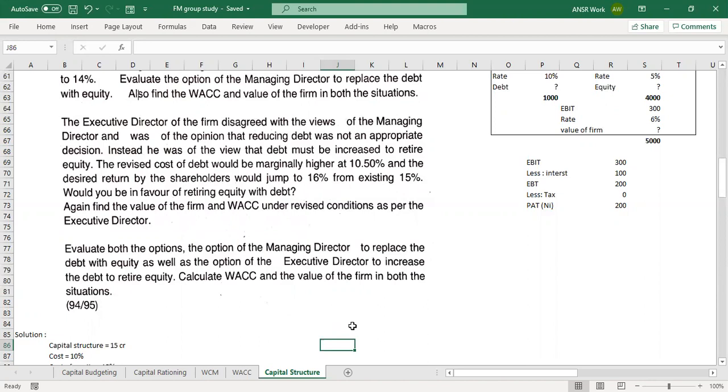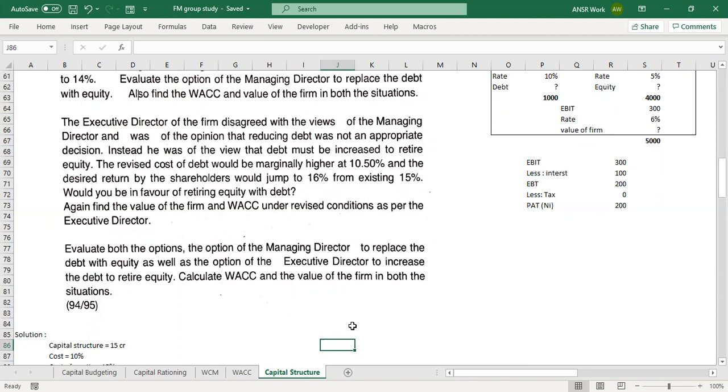What they're saying is they're doing exactly the opposite of what they did in the first paragraph. In the first paragraph, what did they do? They repaid the debt and introduced equity, right? Here they're retiring the equity and introducing new debt. Exactly opposite of that. Does that make sense? So you add 5 crore, so it'll be 20 crore. Absolutely correct, and you go from there.